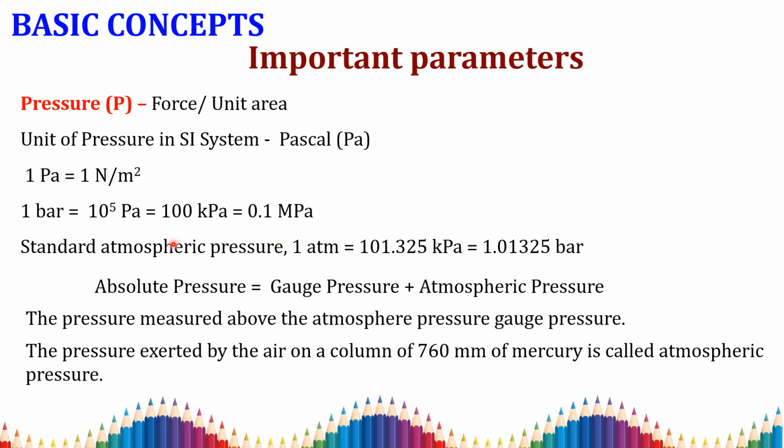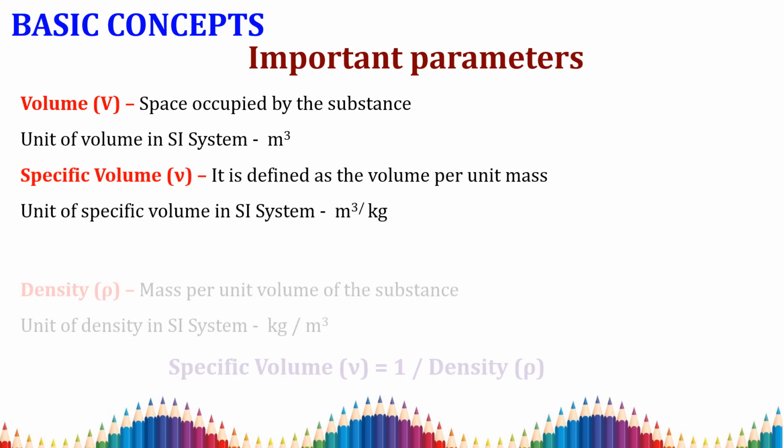Then in standard atmospheric pressure, 1 atmosphere is equal to 101.325 kilopascal or 101.325 kilonewton per meter square, because 1 Pascal is equal to 1 Newton per meter square, which is equal to 1.01325 bar. Then absolute pressure is equal to gauge pressure plus atmospheric pressure. The pressure measured above the atmospheric pressure is called the gauge pressure, and the pressure exerted by the column of 760 mm of mercury is called the atmospheric pressure.